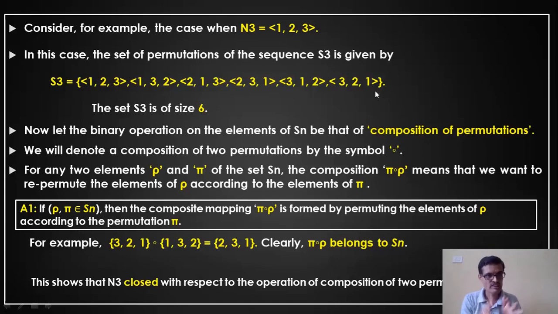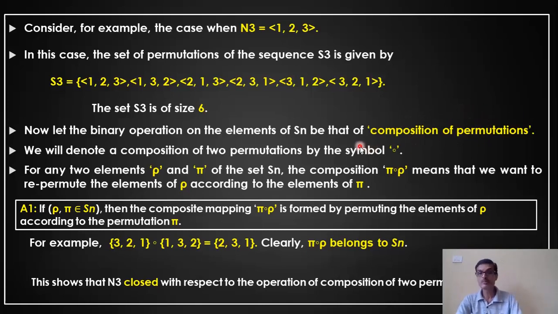Now, on this set S3, I am performing an operation called composition of permutation. This is the operation, not addition, not subtraction, not multiplication. This is a completely different kind of operation I am performing, and that is the dot operator, which is nothing but the composition of permutation. So this is the operation I am performing here.